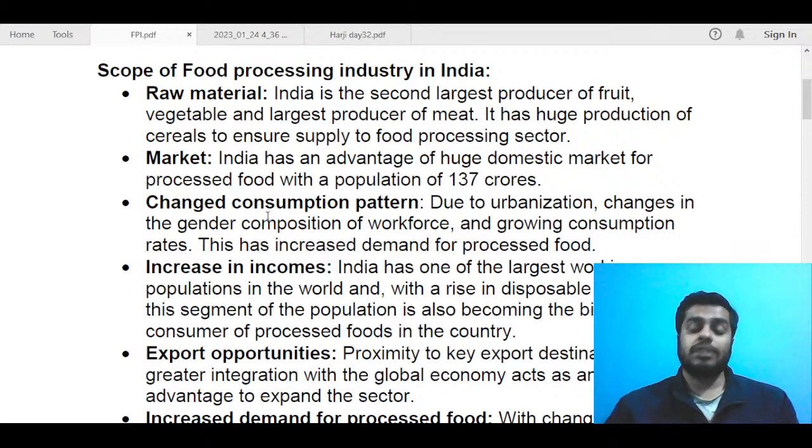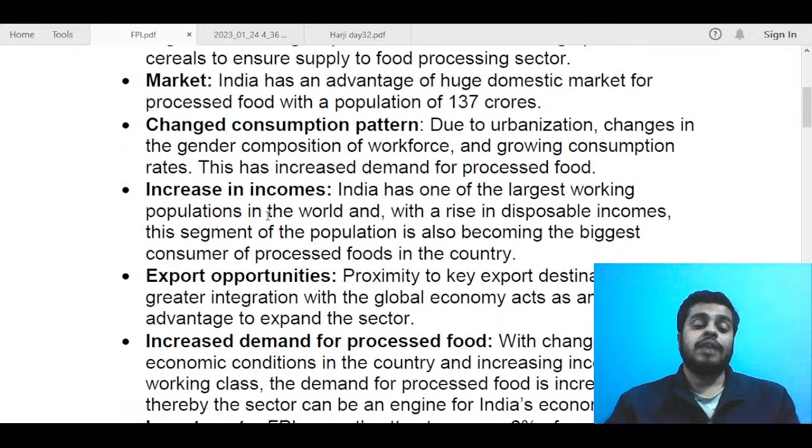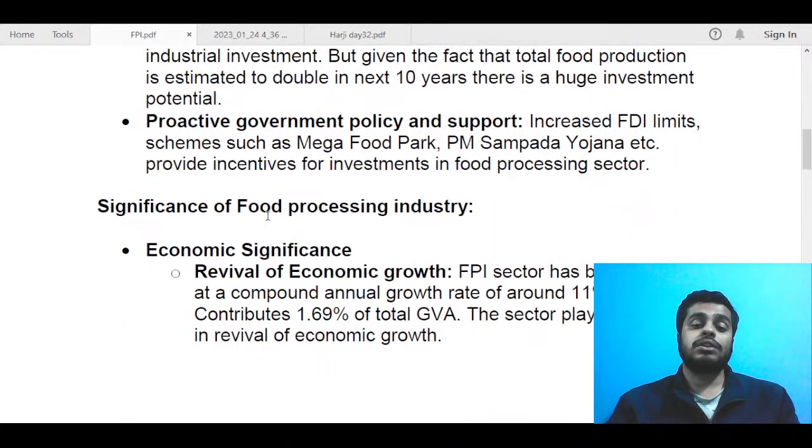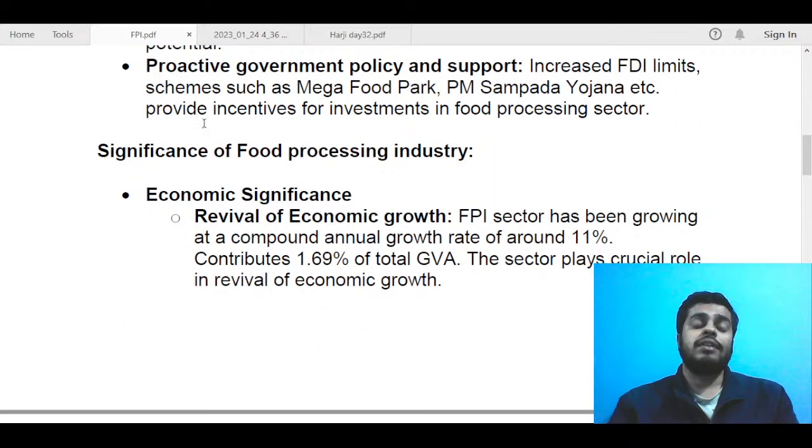Otherwise, you could have just mentioned these points. Next, we can move on to talking about the significance of the food processing industry. This part I have divided into two parts. For example, significance can be divided into economic significance and social significance.